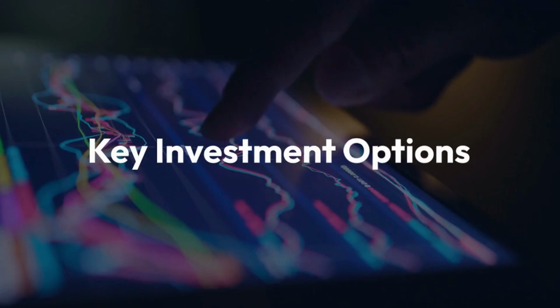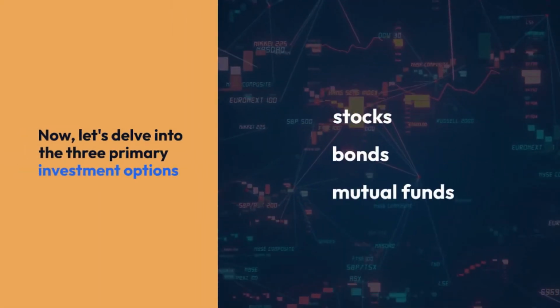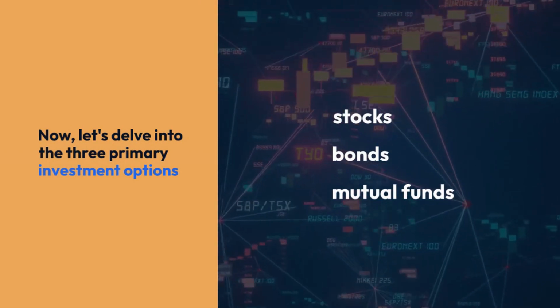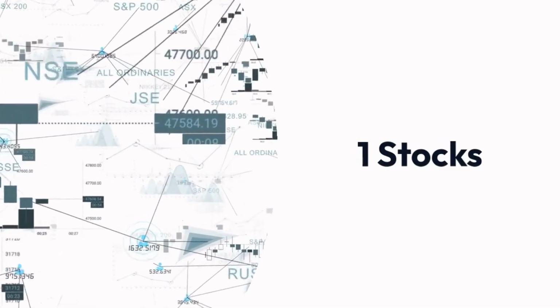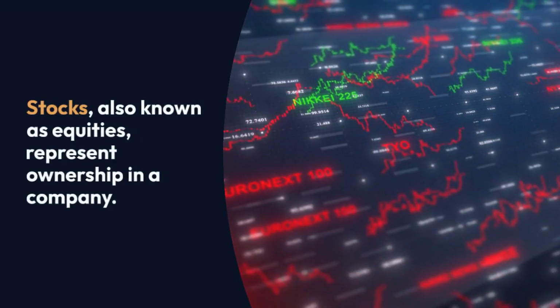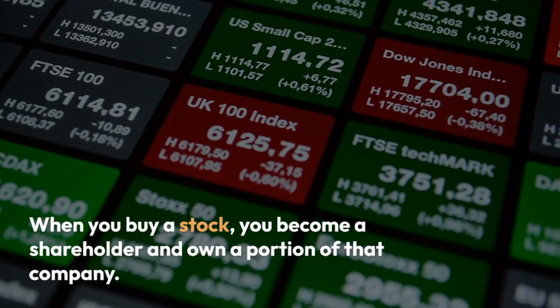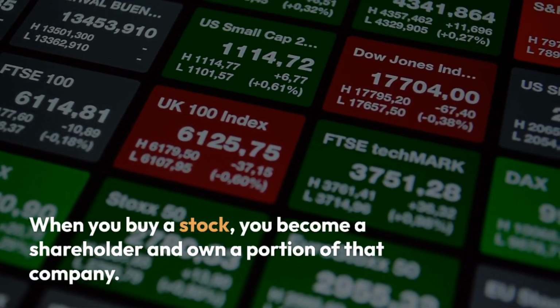Key investment options. Now, let's delve into the 3 primary investment options: stocks, bonds, and mutual funds. 1. Stocks. What are stocks? Stocks, also known as equities, represent ownership in a company. When you buy a stock, you become a shareholder and own a portion of that company.